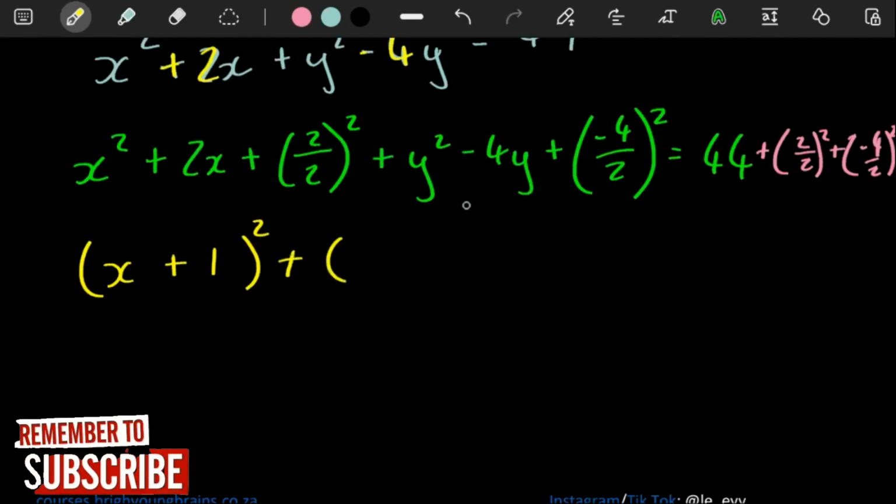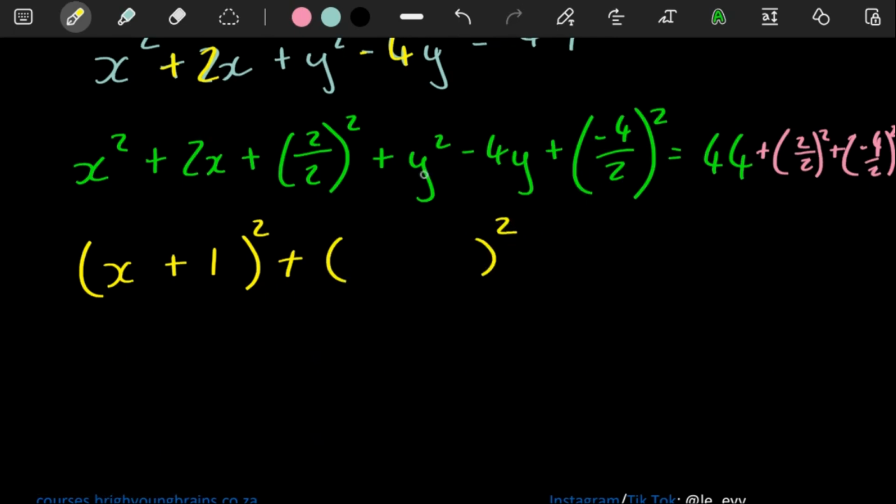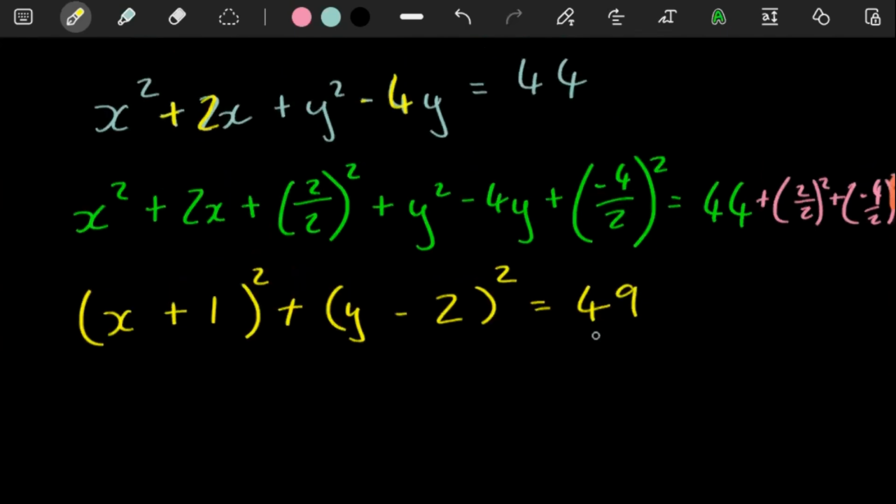If you factorize these 3 terms, you're going to have a bracket squared. The y value here, you put it over there. This number is going to be -4 over 2, which is going to be a -2. So you're going to put a -2 over there. And then on the right hand side, all this you put in your calculator. This plus 1 plus 4 is going to give you a 49. And that's it. You technically don't need this.